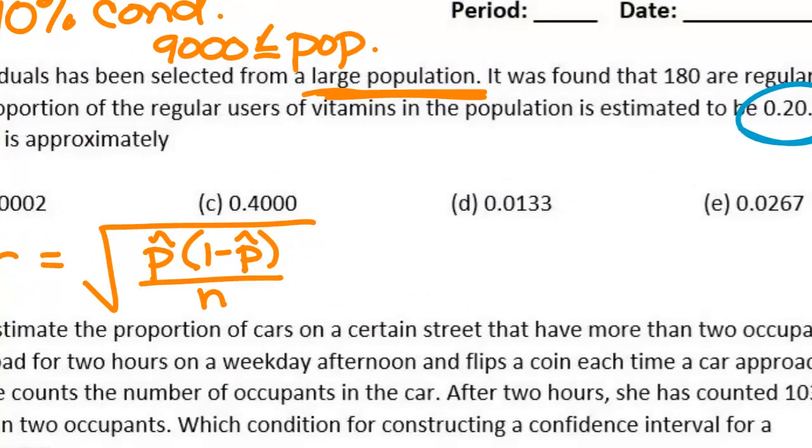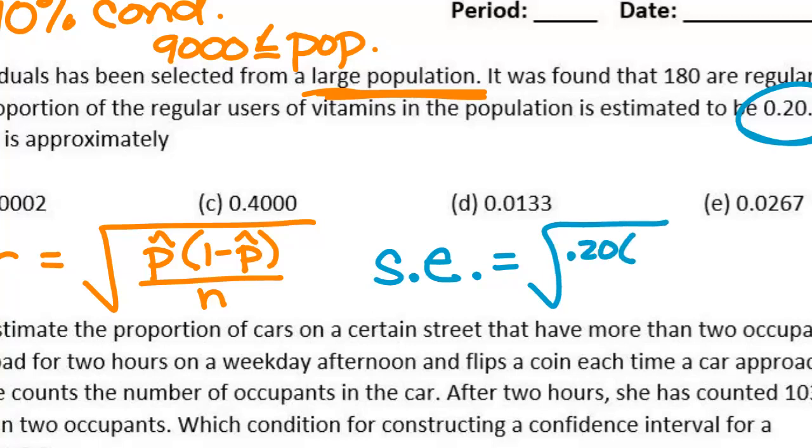So to find my standard error, I do 0.20 times 0.80 over what? Over 900. And from there, you can pop that all into your calculator. Standard error is margin of error without the z star. It's the standard deviation of your sample.